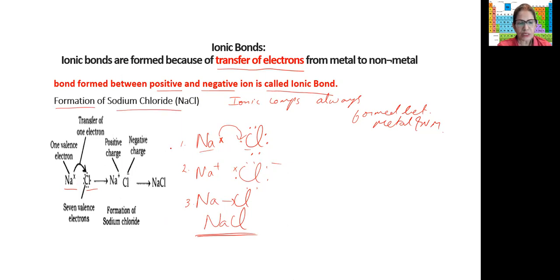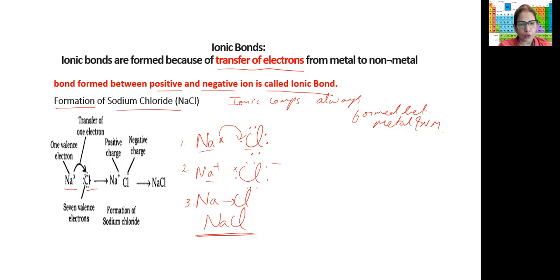You have to first draw the electrons around that atom. First write the symbols, then show the number of electrons in the last shell only. Sodium has 1 electron. I put an X here in order to differentiate between the two ions. Okay. And we will show the transfer using an arrow mark.